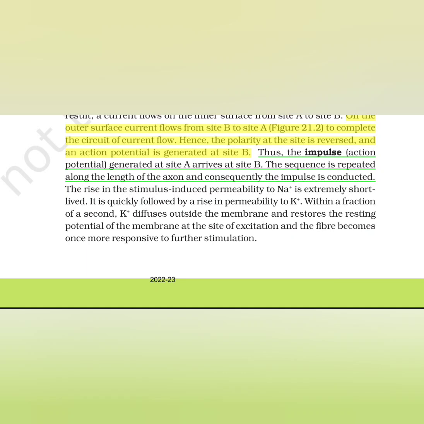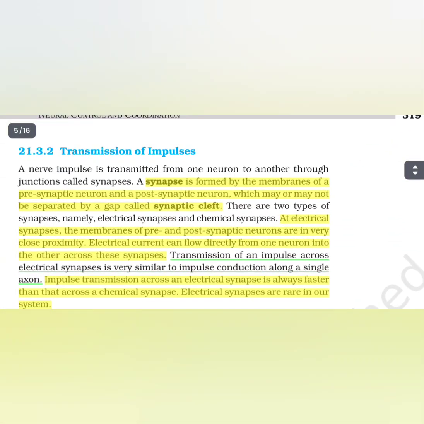The rise in the stimulus-induced permeability to sodium ions is extremely short-lived. It is quickly followed by a rise in permeability to potassium ions within a fraction of a second. Potassium ions diffuse outside the membrane and restore the resting potential of the membrane at the site of excitation, and the fiber becomes once more responsive to further stimulation.